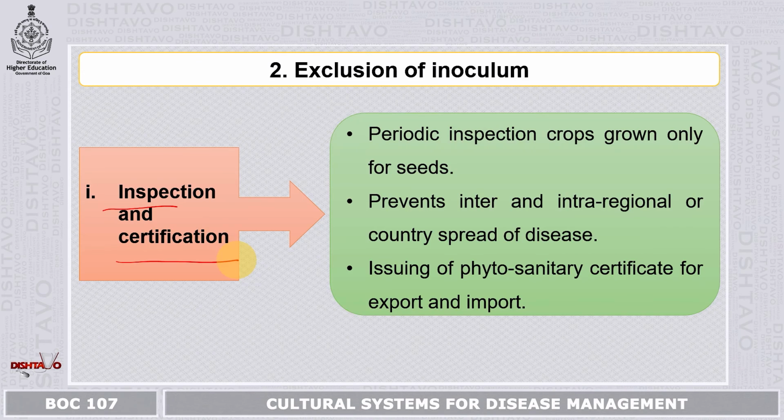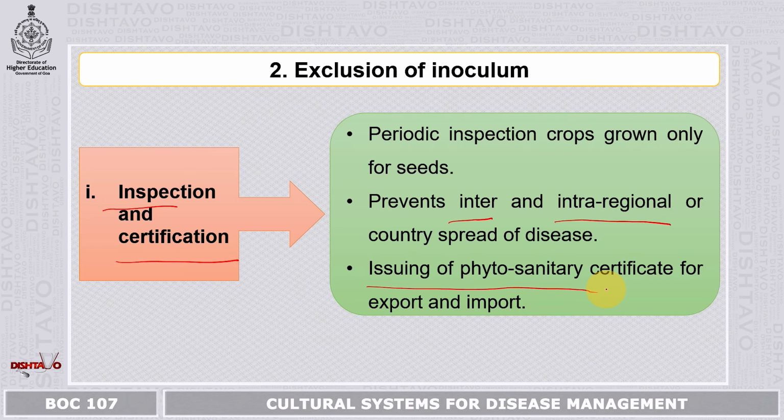If 3 time intervals are taken and the inspector visits the field and checks at all the 3 time intervals, then whatever plants are infected, he can remove and throw out of the field. So in such a condition, the probability of diseased seeds forming is low. Then it also prevents inter- and intra-regional and country spread of the disease. What does this mean? There are some plants which are produced only for seeds. So these seeds will be transported to different countries or worldwide. And if diseased seeds are transported, the disease will also be transported along with the seed. Last is issuing phytosanitary certificate for import and export.